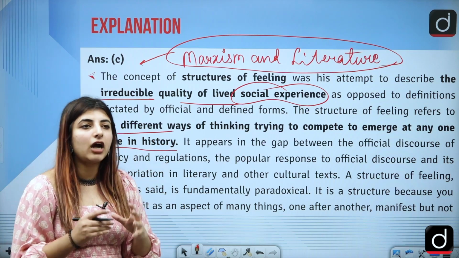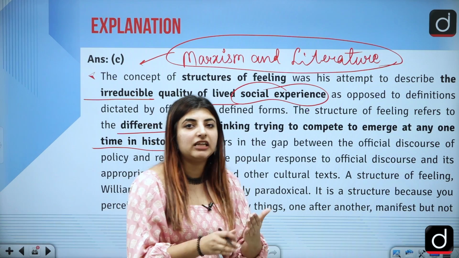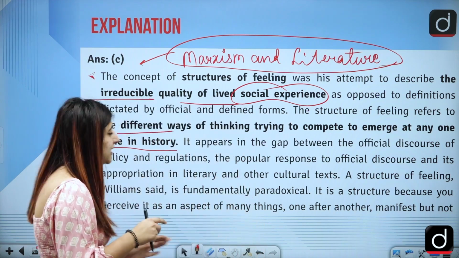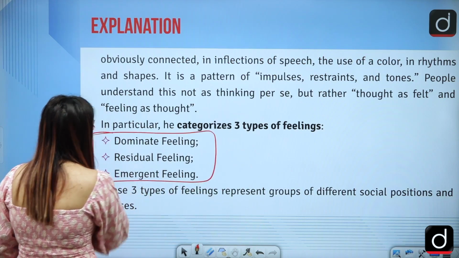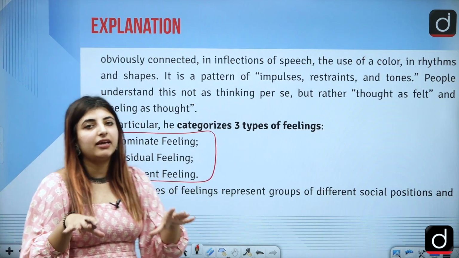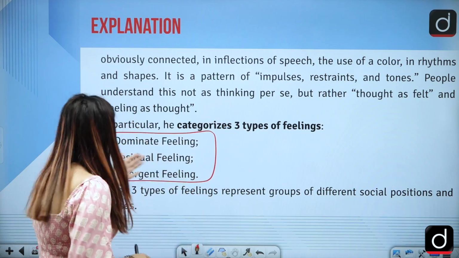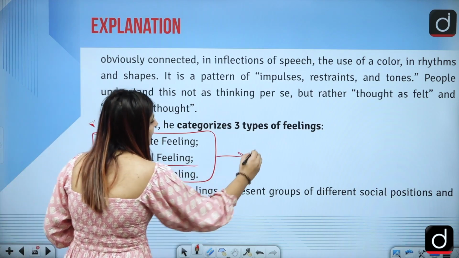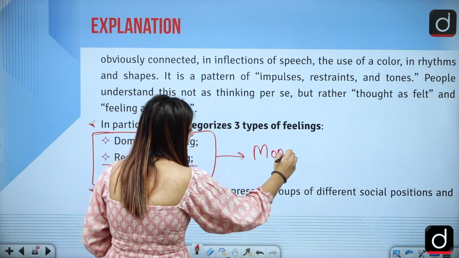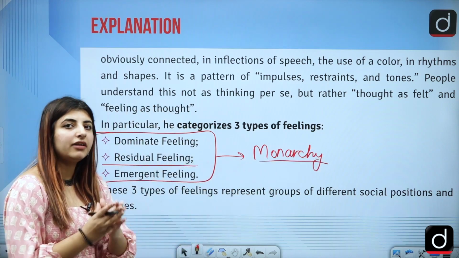He talks about how feelings are also structured according to the various cultures which are there. And what types of cultures has he talked about? He has talked about 3 types of cultures in a society: the dominant one, the emergent, and the residual one. For the residual, first of all, let me give you an example of monarchy. Even in today's time in England, the kings are there, but they do not rule.